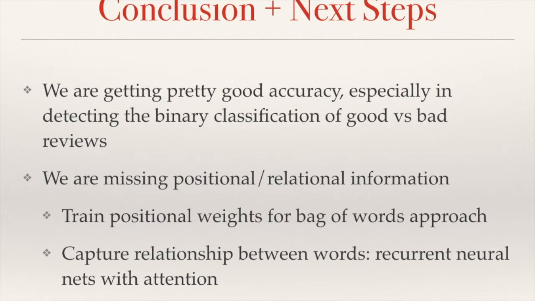So, in conclusion, we are getting pretty good accuracy, especially in detecting the binary classification of good versus bad reviews. However, we are still missing positional and relational information. Because of this, we think it's beneficial to train positional weights from a bag of words approach, where instead of just taking the first and last sentence, we use this as another feature that's trainable, and also might be useful to capture relationships between words through recurrent neural nets with attention.